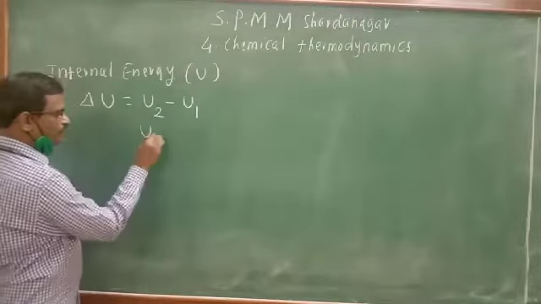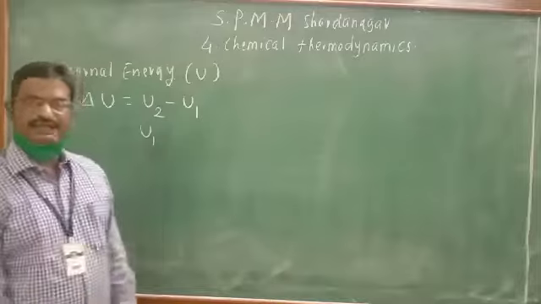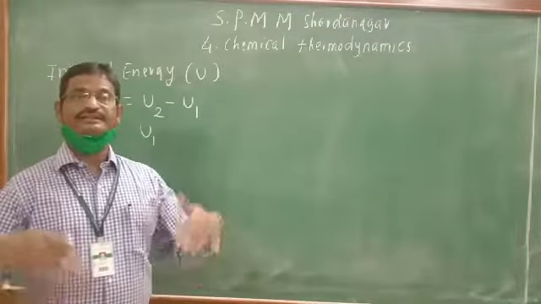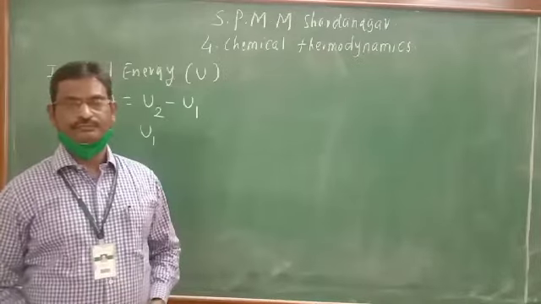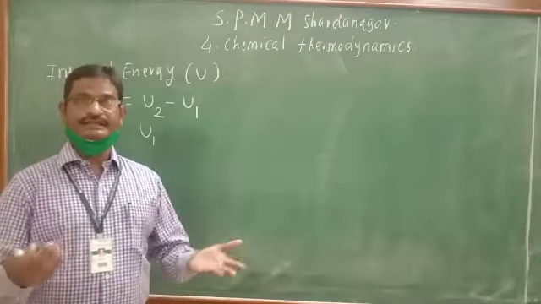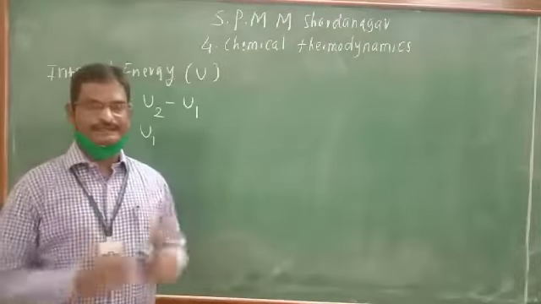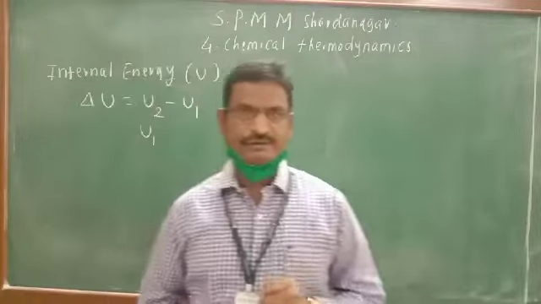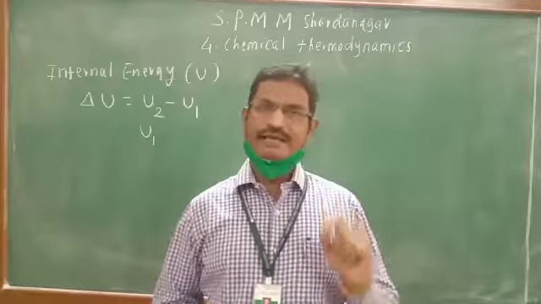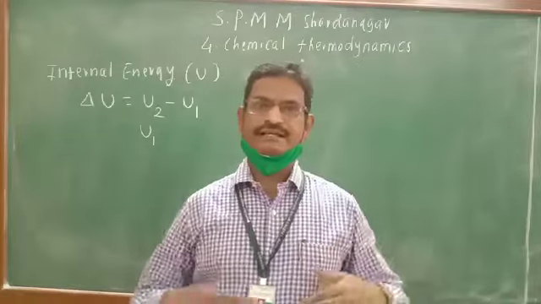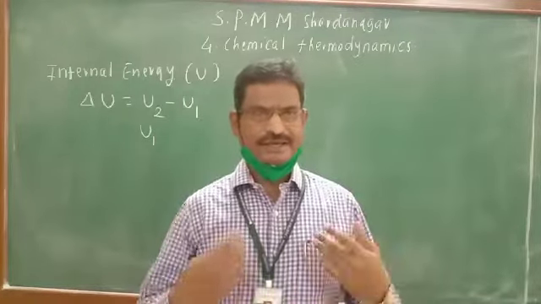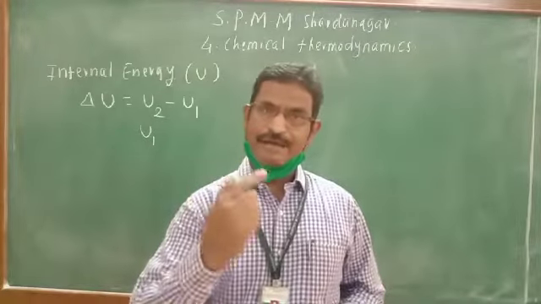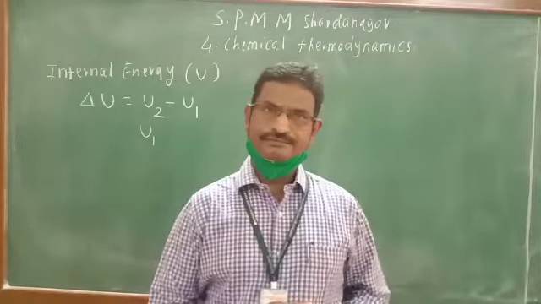Suppose u1 is the initial internal energy. How is it changing, how does it increase or decrease? For that purpose we have studied that whenever any system is heated, what happens? The system will absorb heat.